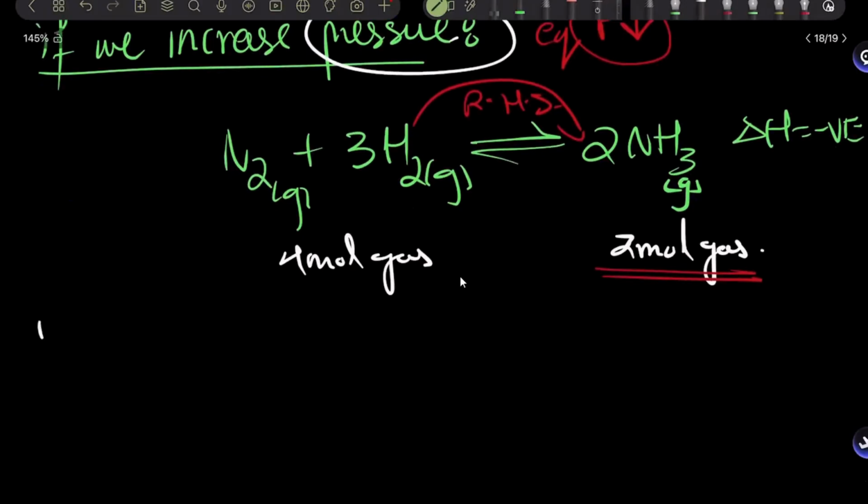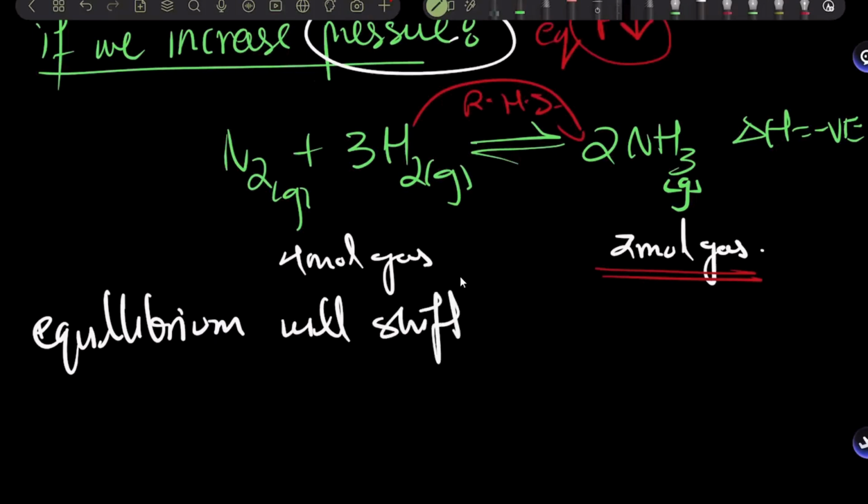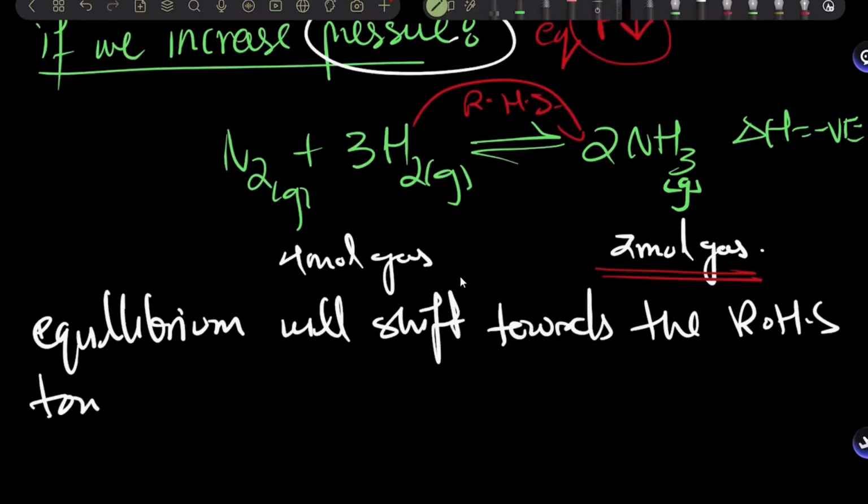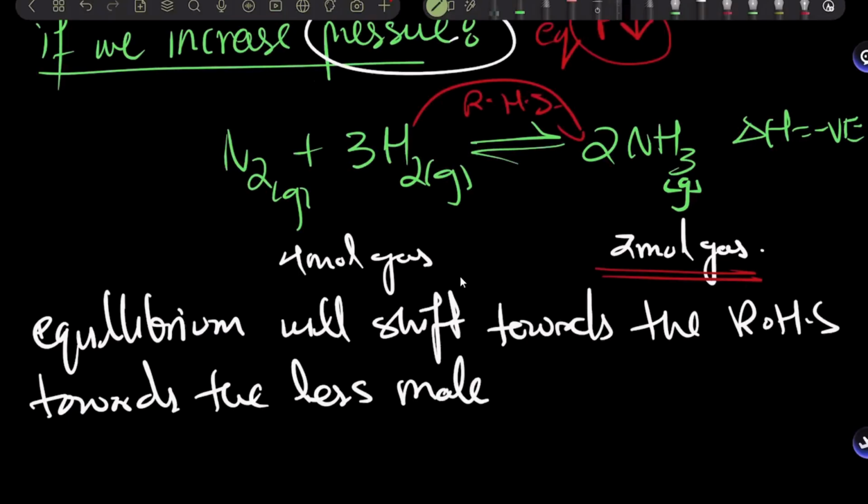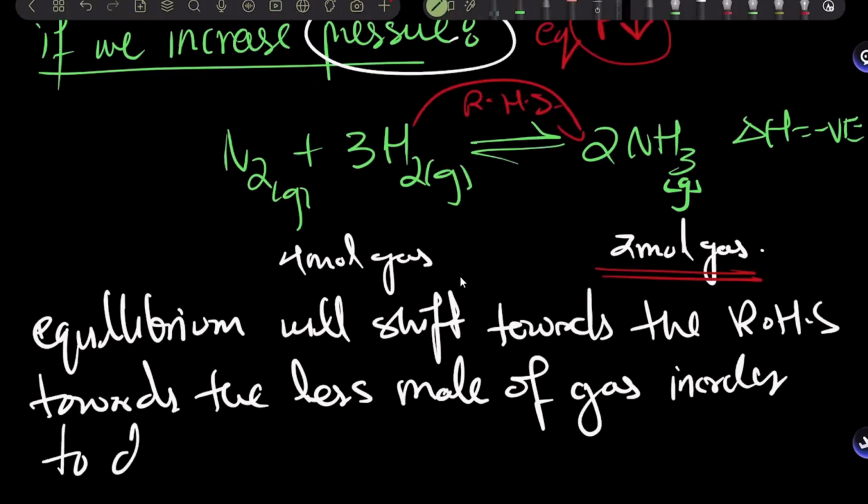So equilibrium will shift towards the right hand side, towards the fewer moles of gas, in order to decrease the pressure.